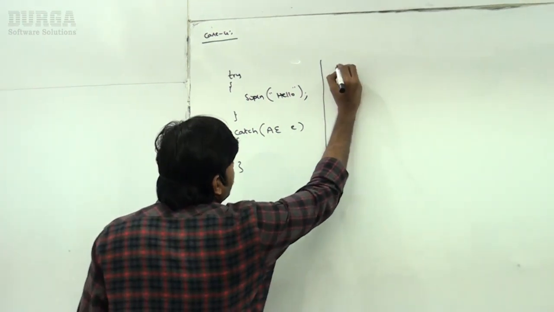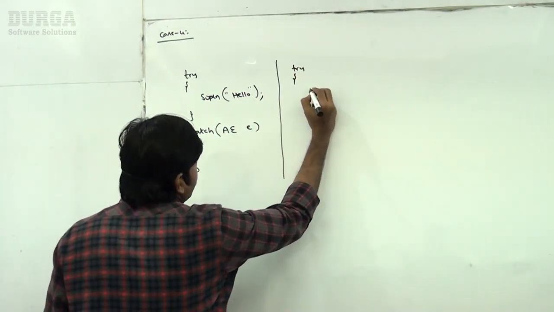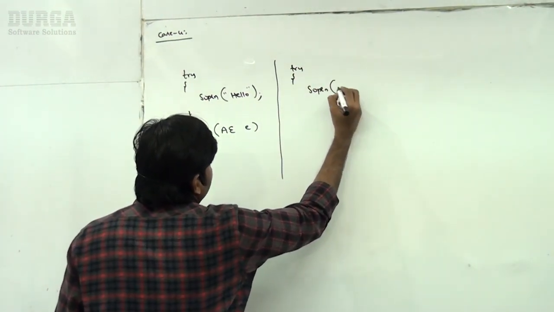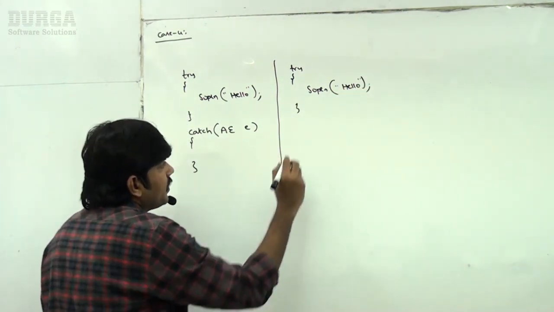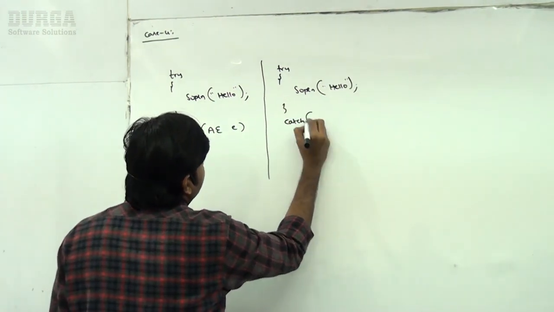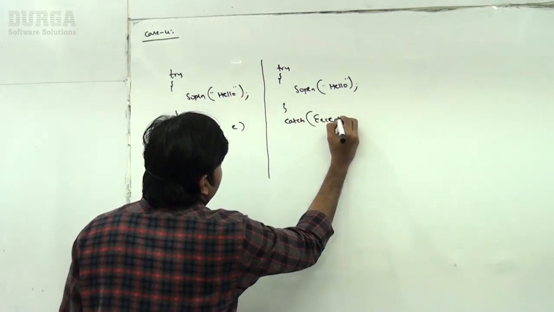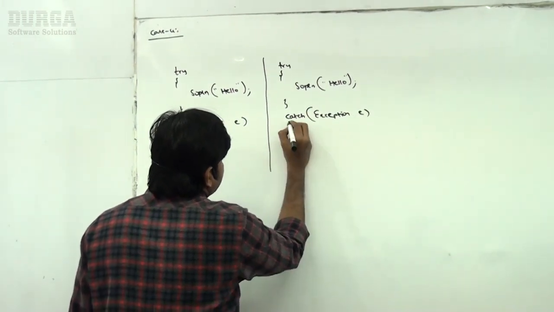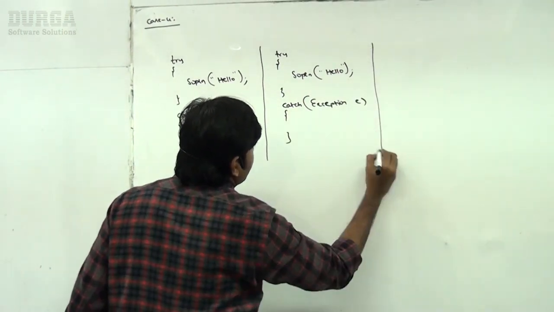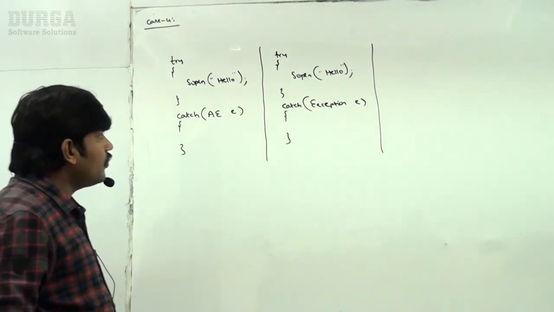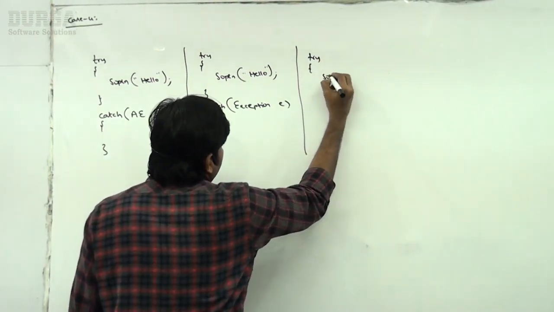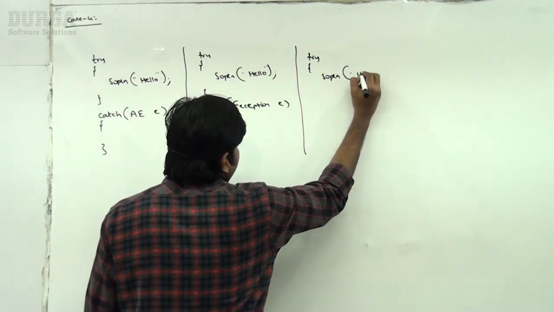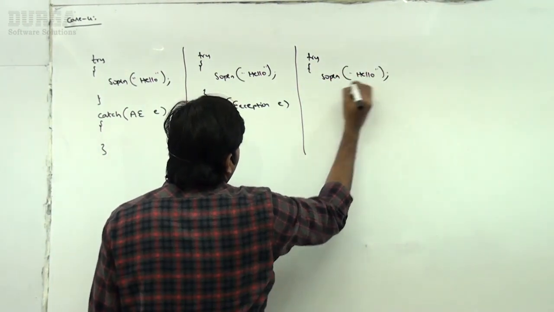Now here, try: System.out.println hello, hello. Next catch Exception I'm taking, sir. Okay, that's all. This is the second. Now the third one, try: System.out.println hello, hello.